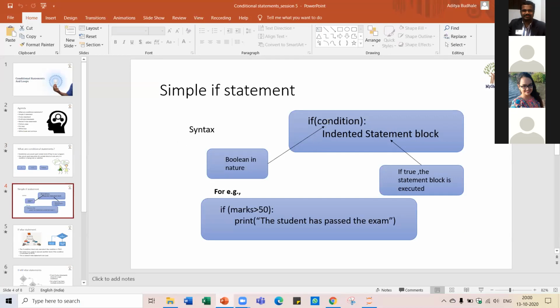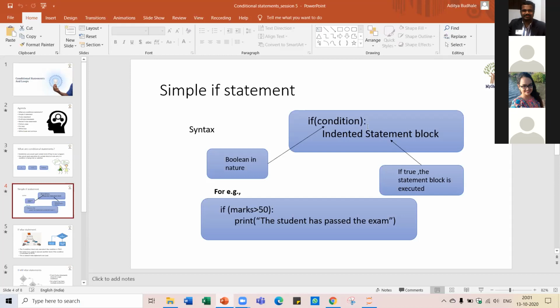For the last example, the condition was whether or not it is raining. This condition should be boolean in nature. What is meant by boolean? It should be either true or false, only two values, so the output of that condition should be true or false.